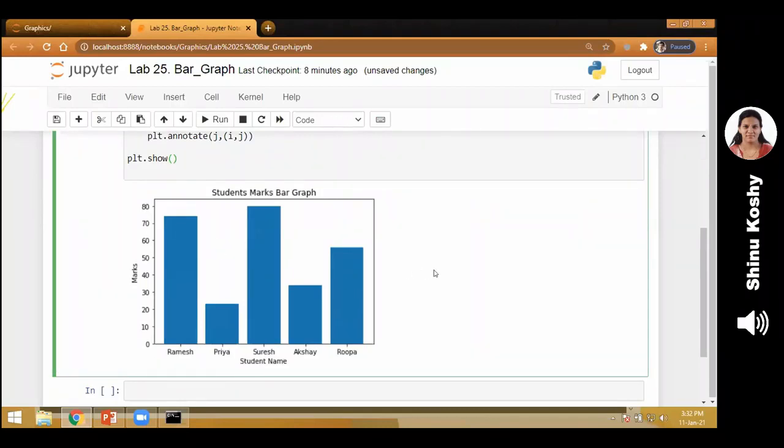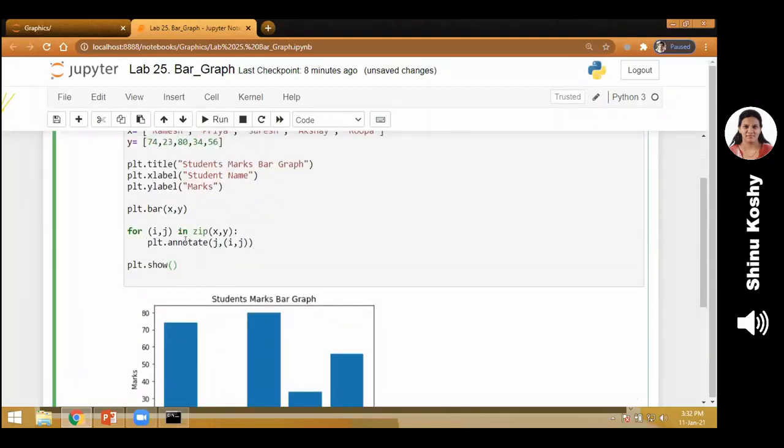I'll explain that sentence once more because I think it is a little bit difficult. plt.annotate, what I want to display. I want to display the marks that is available in y. But in my for loop, can you see that j represents y? So I write j, comma, then which coordinate I want to represent that particular marks at, the coordinate x comma y, that is at the top of the bar, at x comma y coordinate I want to show this. So I write I comma j. I represents the x axis and j represents the y axis. So I write plt.annotate j comma I comma j.